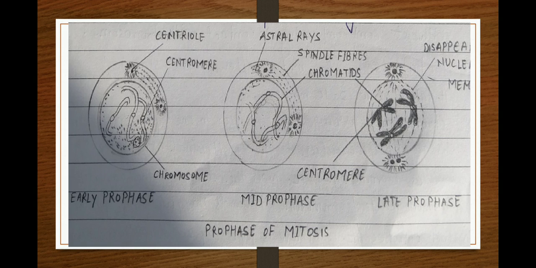So the next stage is prophase. When there is condensation of chromatin in interphase, the next stage comes, that is prophase. Prophase is a long and complex process.